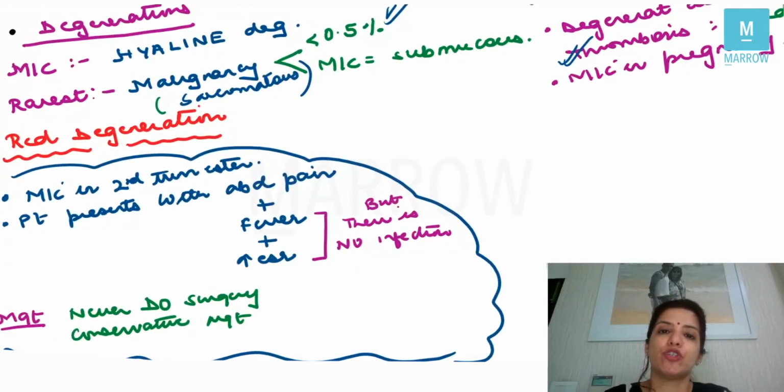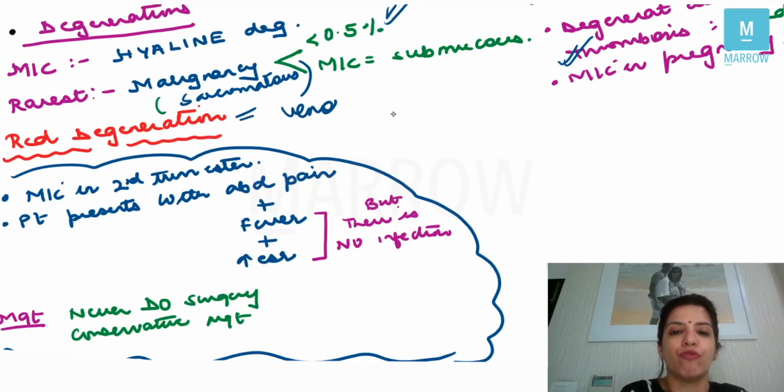The patient is going to come to you with abdominal pain, fever, and increased ESR, but there is no infection, right? The fever and ESR which is increased is because of the secondary changes. It is not because of the degeneration as such. Red degeneration occurs because of venous thrombosis, right?